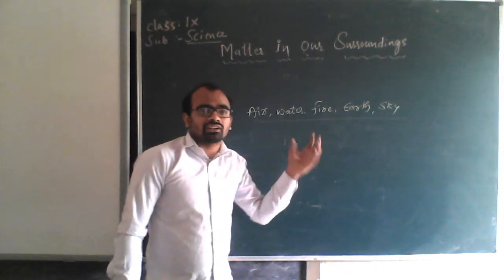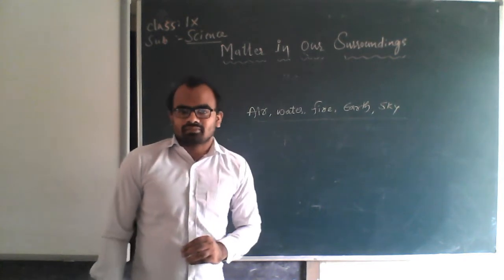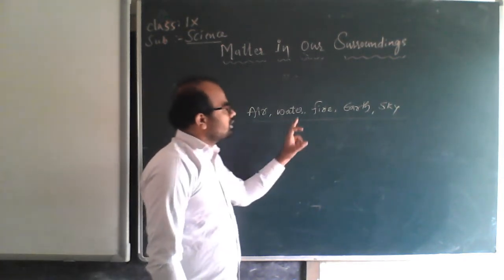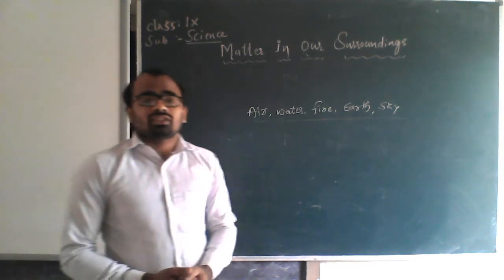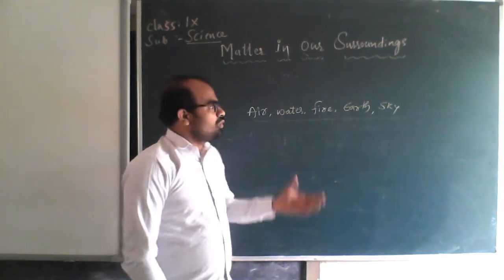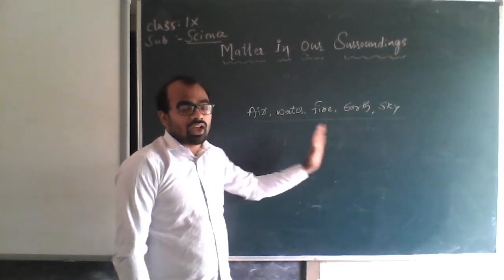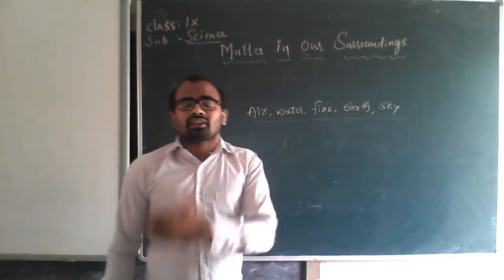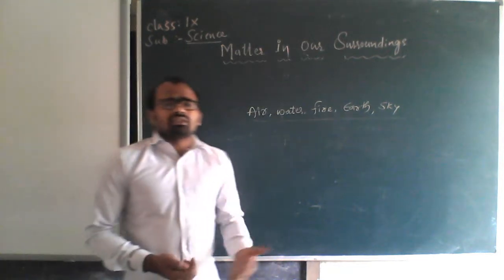So every matter is made up of these five basic elements: air, water, fire, earth, sky, which are also called Panchatattvas and Panchabhutas. Our ancestors said like this.